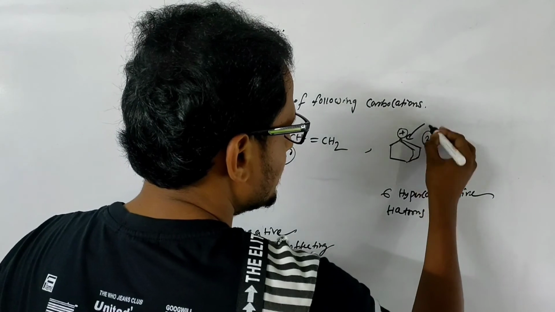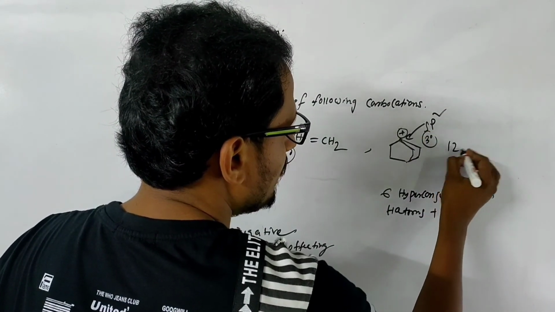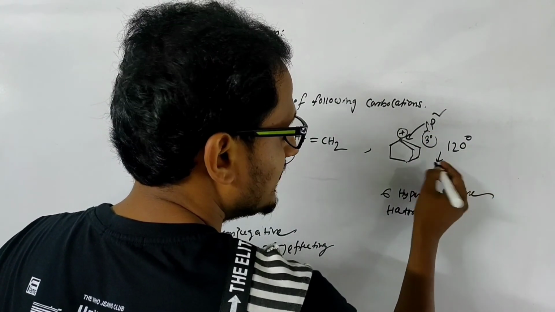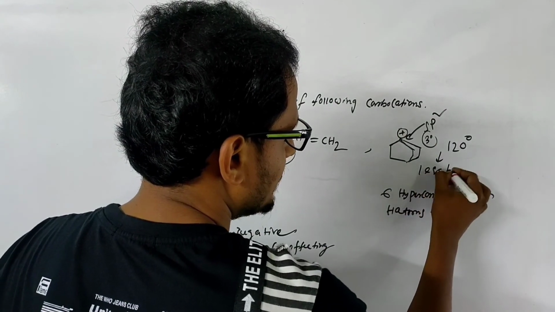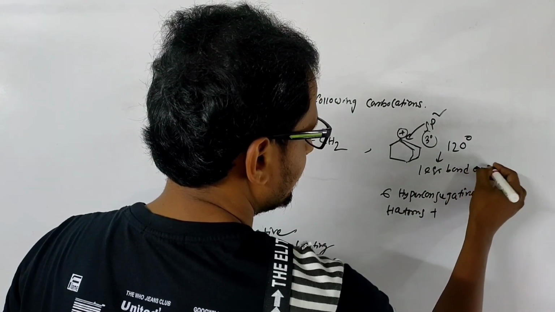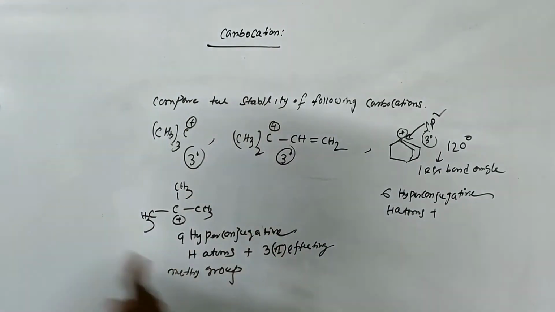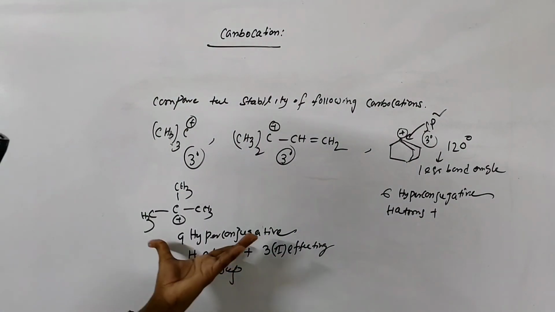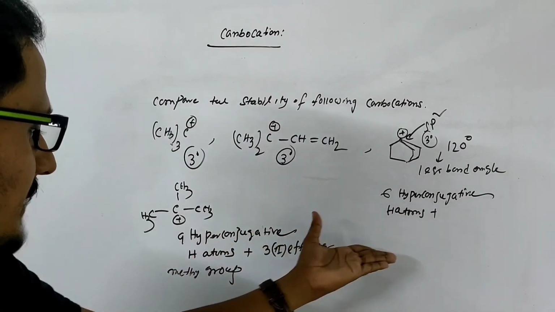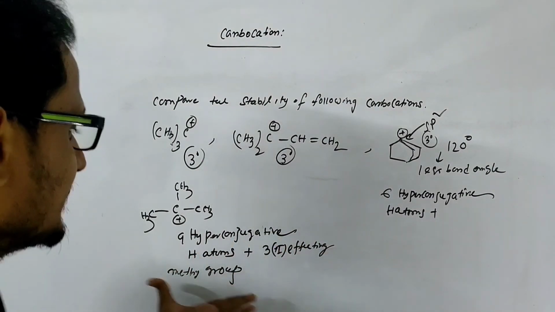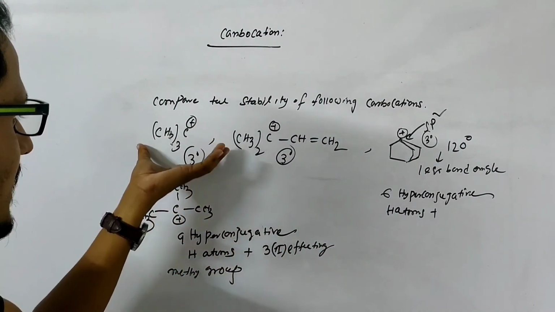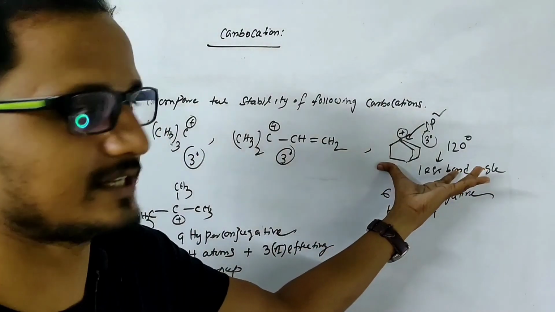This carbon is sp2 hybridized, so bond angle should be 120 degrees, but here somehow less bond angle will be there because of the structure. So if you compare this with the 9 hyperconjugative hydrogen atoms and 3 plus I effective methyl groups, the stability of this carbocation is more than this carbocation.